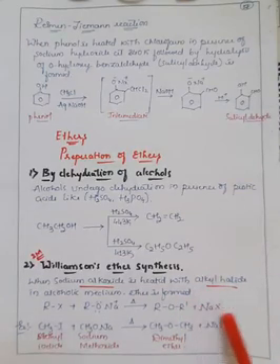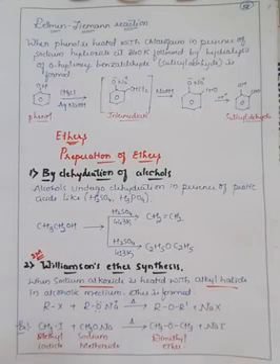If you see the example, methyl iodide in presence of sodium methoxide, if you heat, it will convert into ROR dash. Here R and R dash are the same, that is symmetrical ethers. In classification we have seen these are symmetrical ethers, or you can call them simple ethers. Therefore it is dimethyl ether.